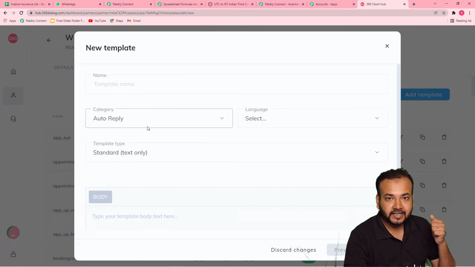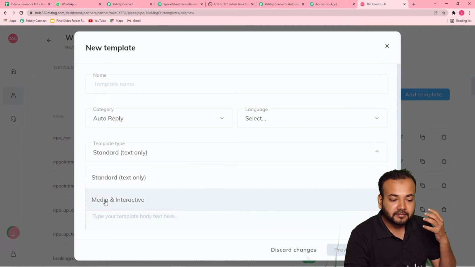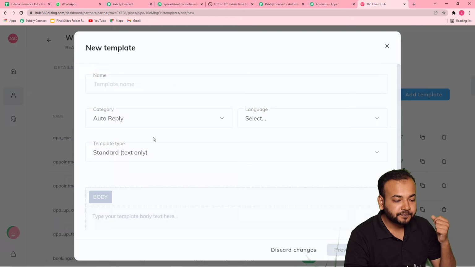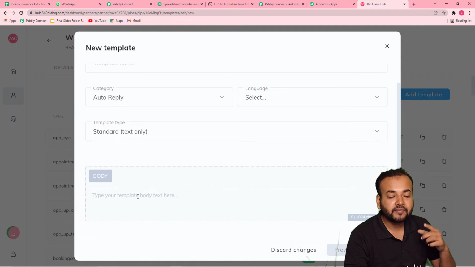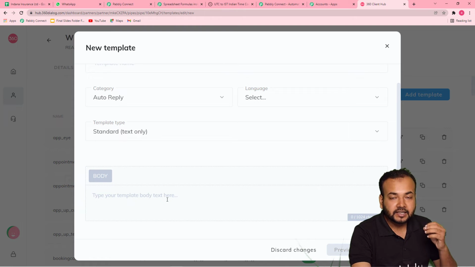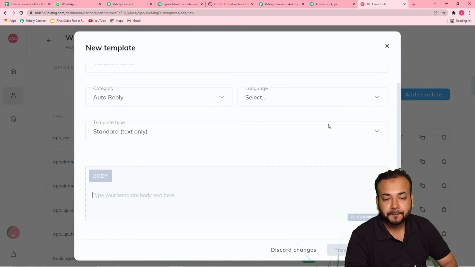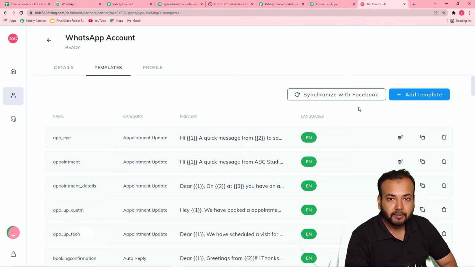You can select the category of your message template, the language, the type of template: standard, media, and interactive. By media and interactive template, you can send images also on WhatsApp. And in this body field, you have to type the main message along with the body fields or the variables that you want to send to your people. Okay. So after completing this structure, just click here on preview and submit your template.